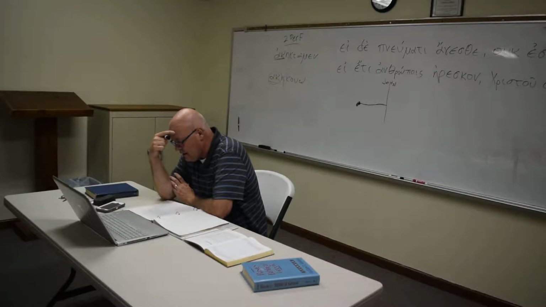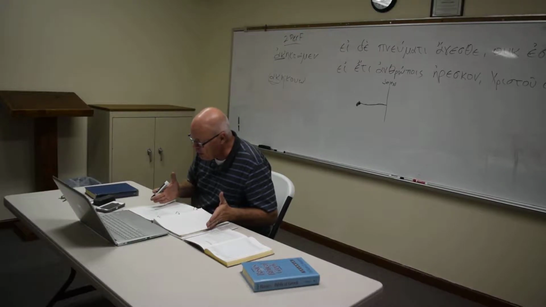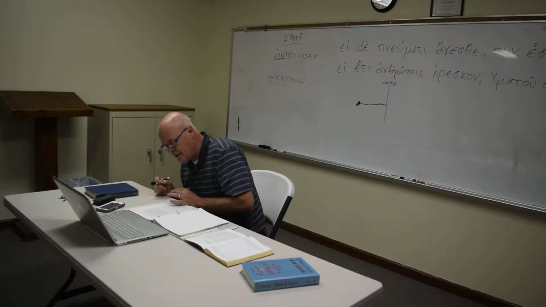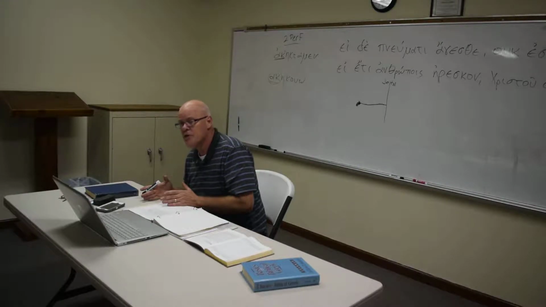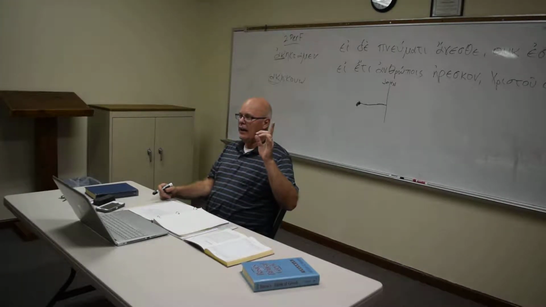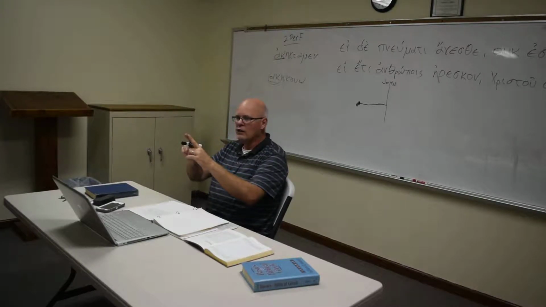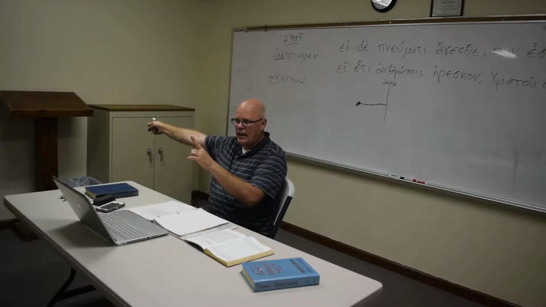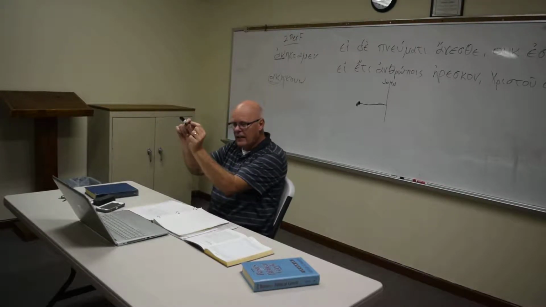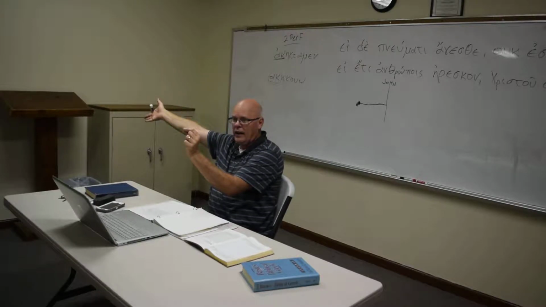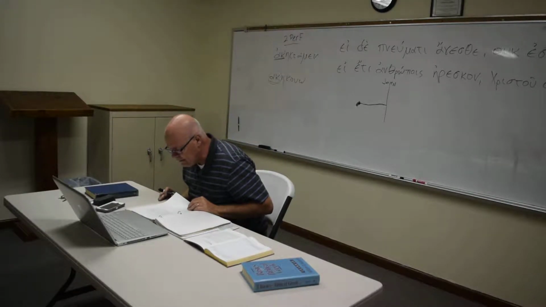Each conditional sentence is made up of a protasis, which is the if clause, and the apodosis, which is the then clause. Okay, do you understand that? If she brings me a ball, then I will kick it, or throw it. The protasis: if she brings me the ball. Then the apodosis: I will kick it. All right? And so that's what we're dealing with here.